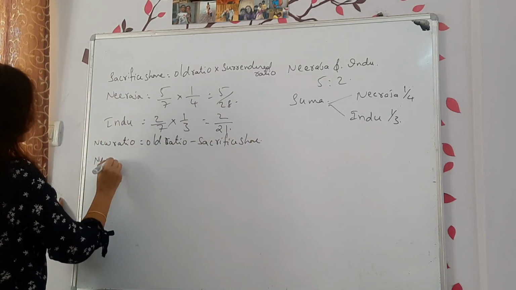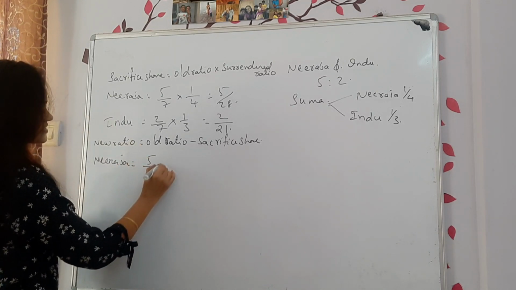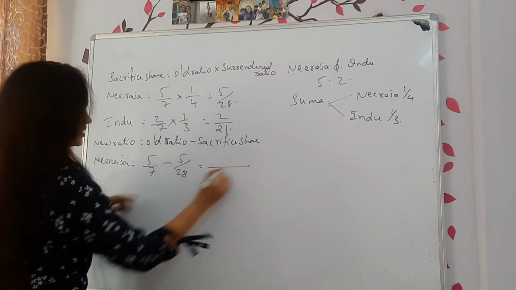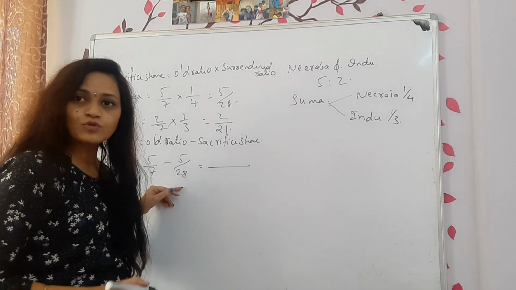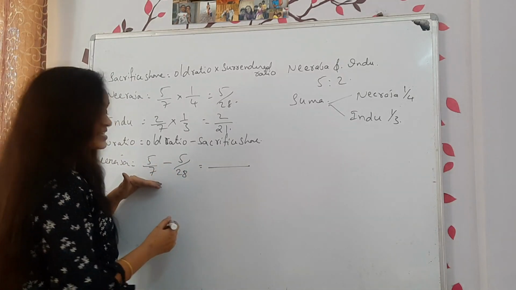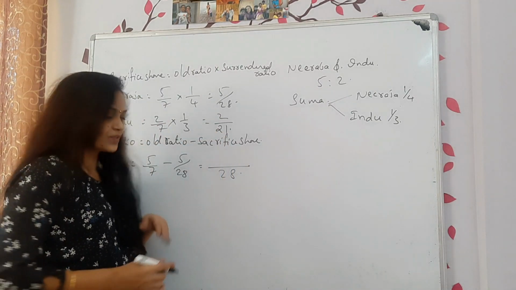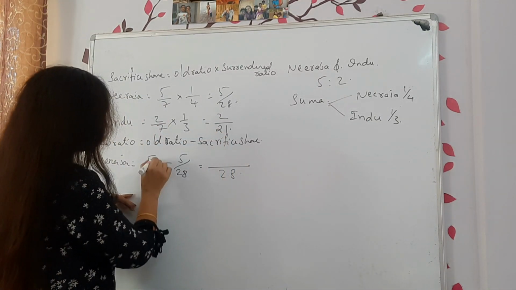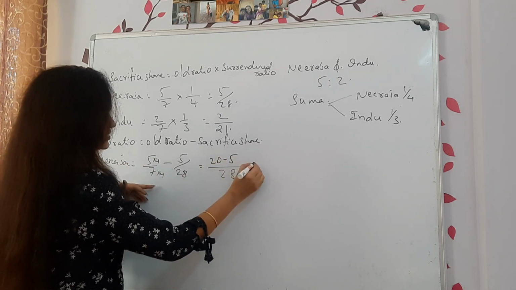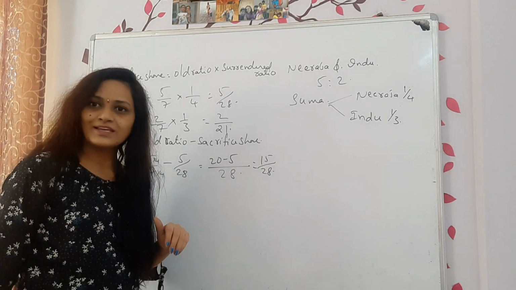Neeraja's old share is 5 divided by 7, minus the sacrifice, 5 divided by 28. I have already told you, it is easy to find out if it is divisible. 28 divided by 7 you will get 4, so you can take that as LCM. Now here, into 4, into 4. Then how much you will get? 20 minus 5, so 15 divided by 28.